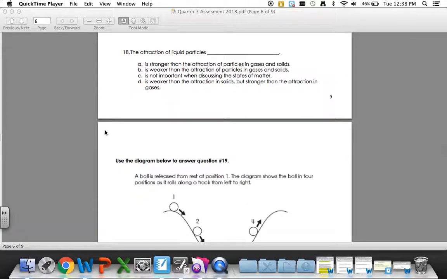18. The attraction of liquid particles A. is stronger than the attraction of particles in gases and solids. B. is weaker than the attraction of particles in gases and solids. C. is not important when discussing the states of matter. D. is weaker than the attraction in solids but stronger than the attraction in gases.